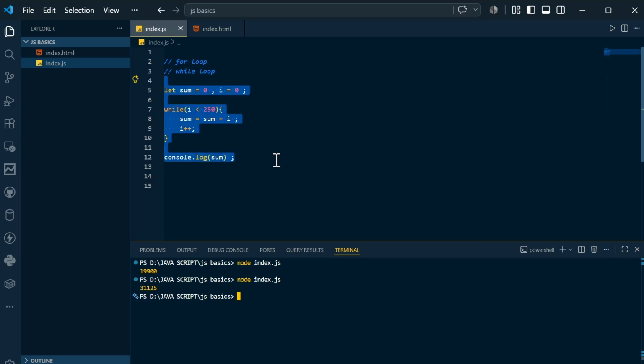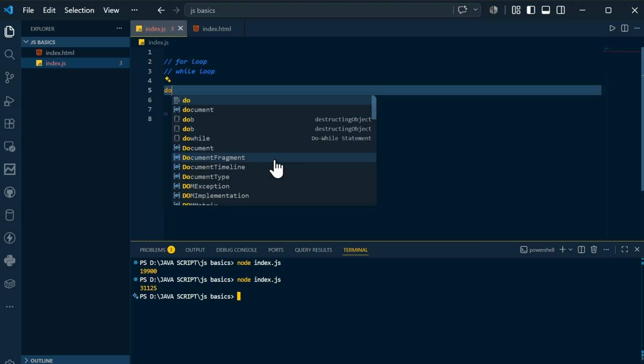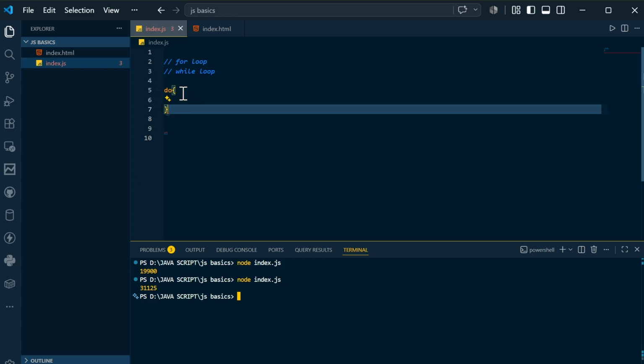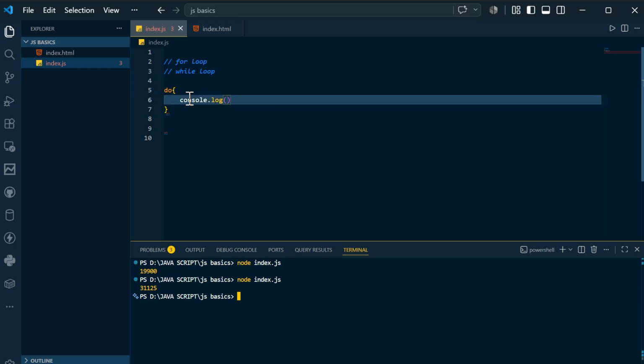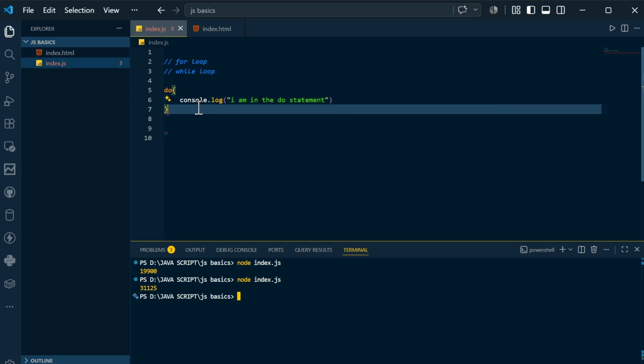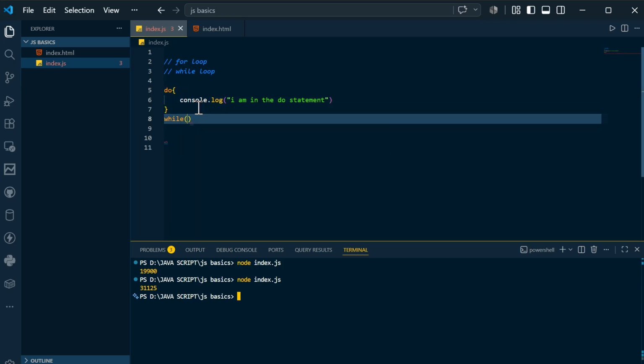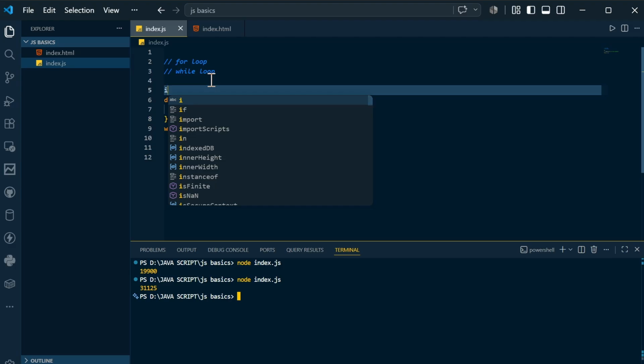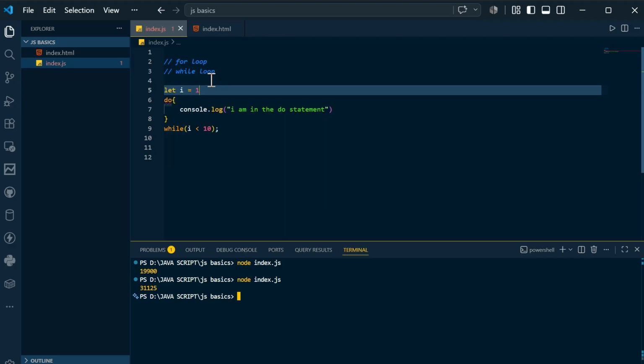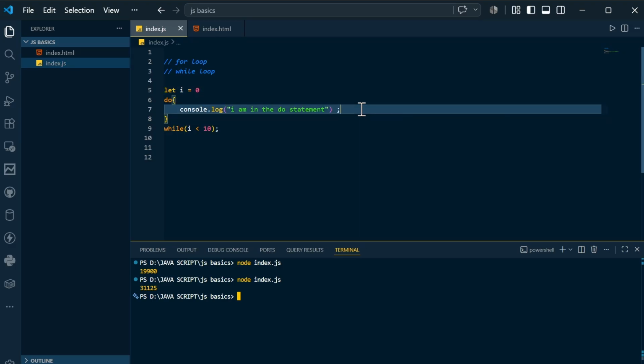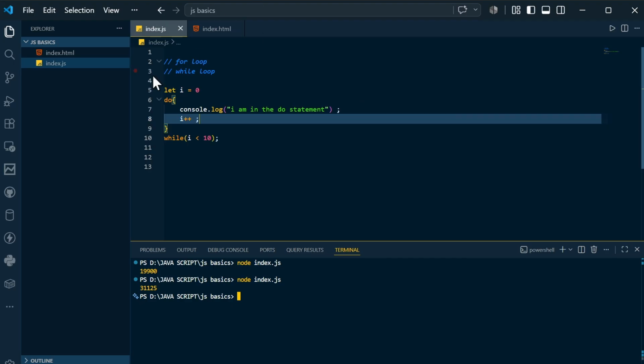And there is something known as the do while loop. So do here is something like this. First of all, you mention something. Let's say first of all, I am in the do statement. Whatever is after this do statement will be executed while i is less than 10. Let i equals 0. After that I will say i++. So this is a simple do while loop.